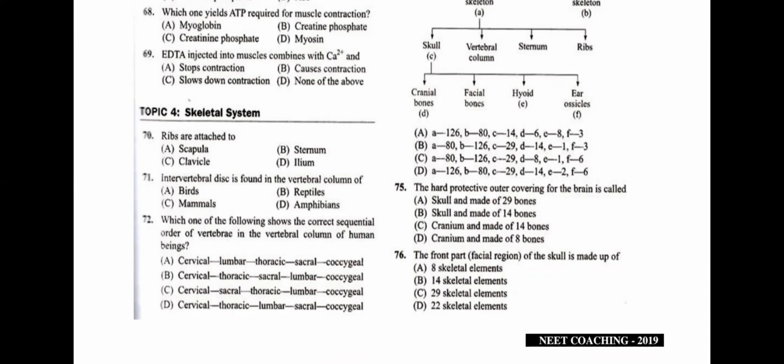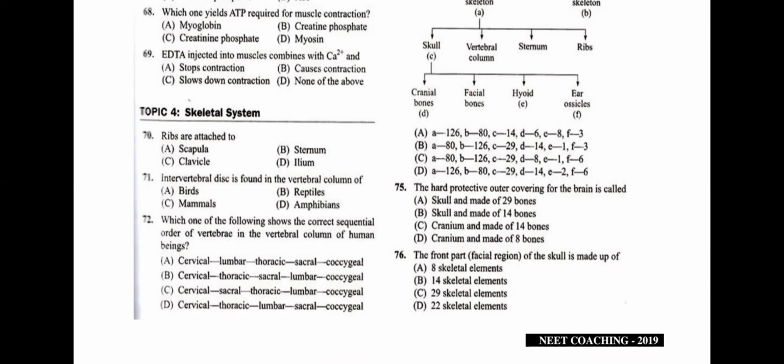Scapula is triangular and it forms the pectoral girdle. Clavicle is what we call the collarbone. Ilium is a part of the hip bone, what we call the coxal bones. So the answer for question number 70: ribs are attached ventrally to the sternum.